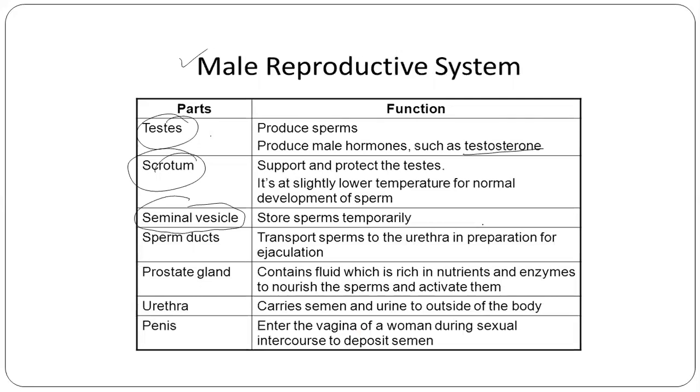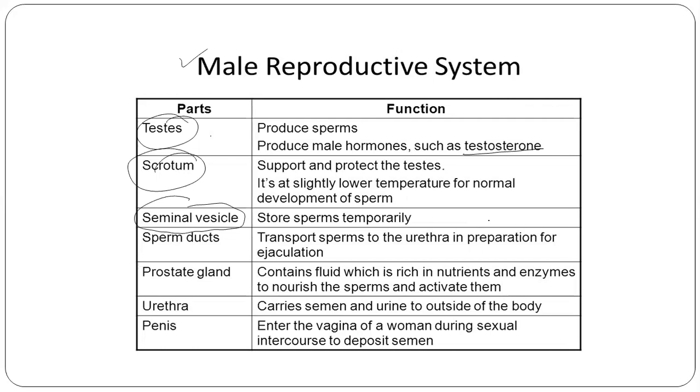The testis is where the sperms develop. It produces sperms and it's at a slightly lower temperature for normal development of sperm. So this sperm needs a lower temperature for its proper development.